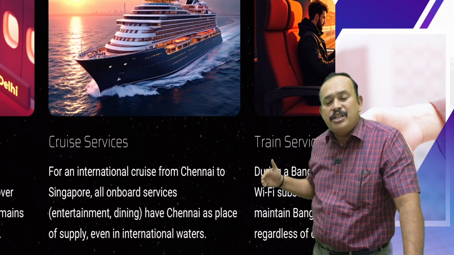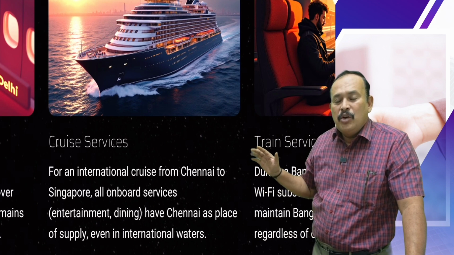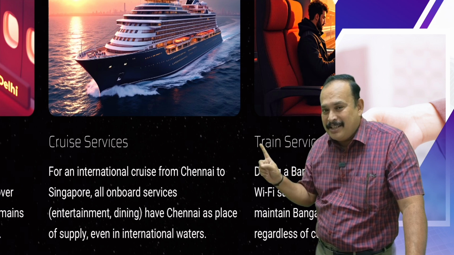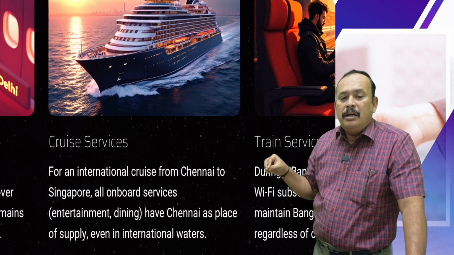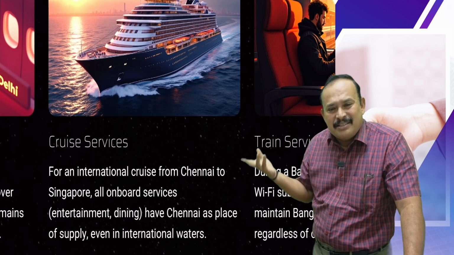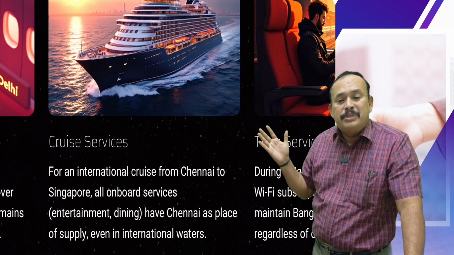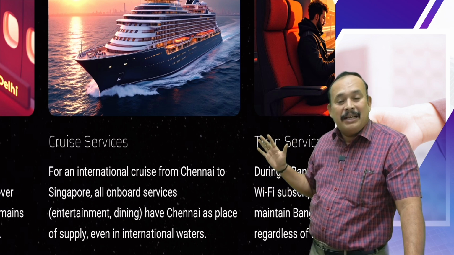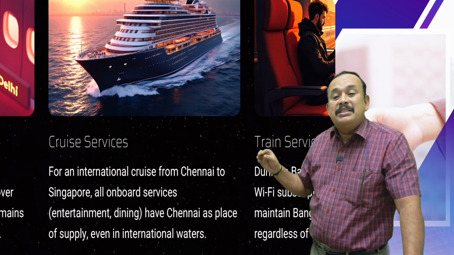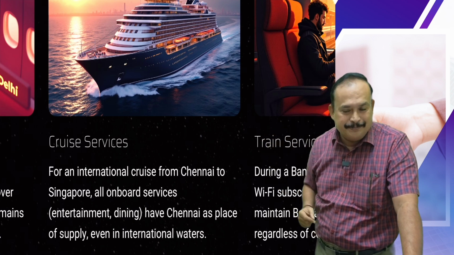For an international cruise from Chennai to Singapore, the first scheduled departure point is Chennai. Onboard services, entertainment, movie services, dining services, restaurant services, have Chennai as the place of supply. Reason? It is the first scheduled departure point of the cruise.